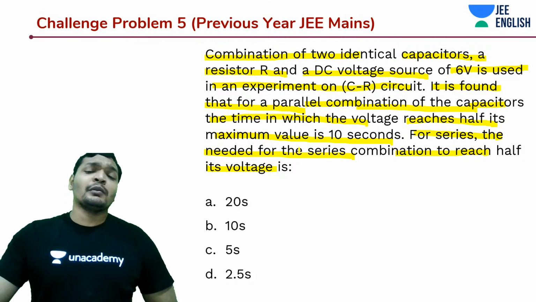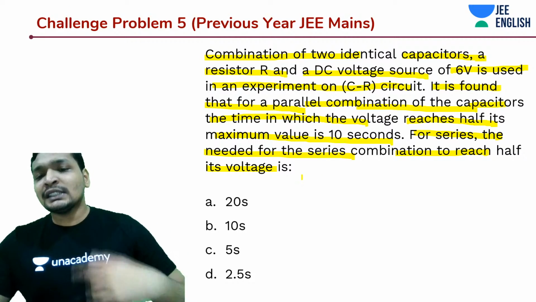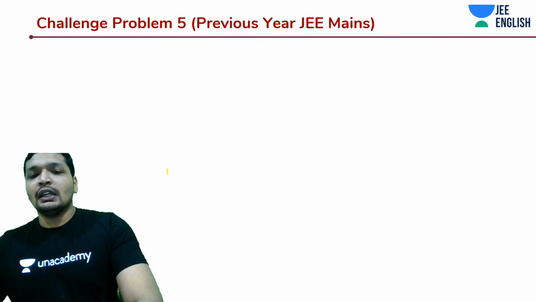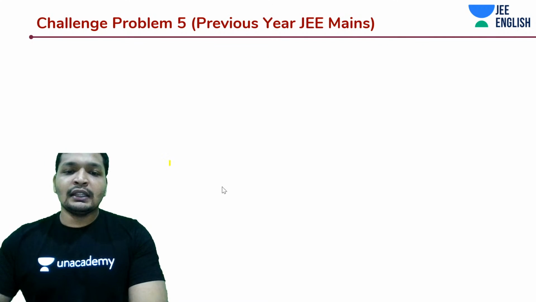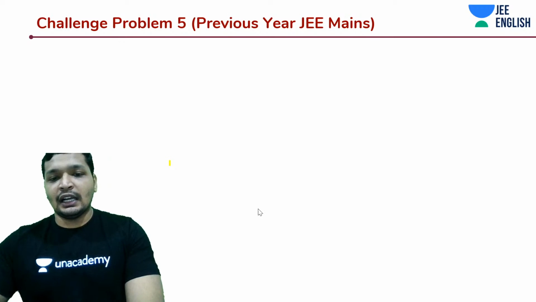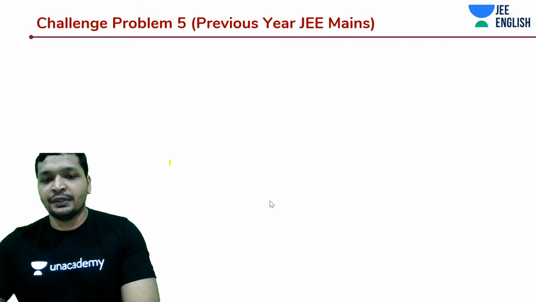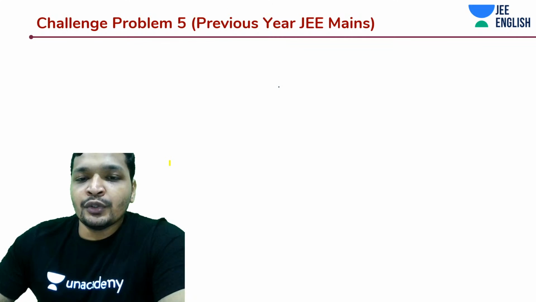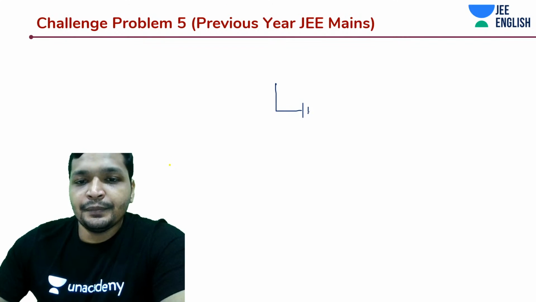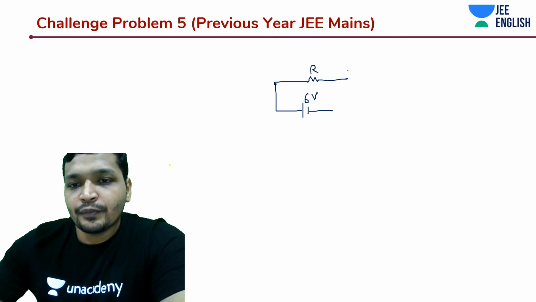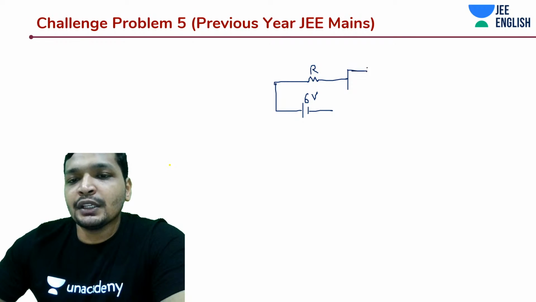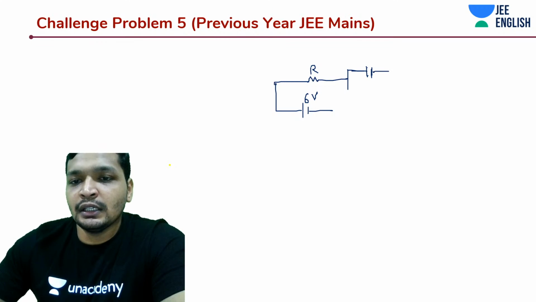They're asking you if it was in a series combination, then what would happen. Let's take a couple of seconds to understand this question, and then we'll guess it, and then we'll move into the actual way of doing this. So what they have given you is one 6-volt battery, and there is a resistor R, and there is a parallel combination of capacitors, just like what we did in the earlier problem.